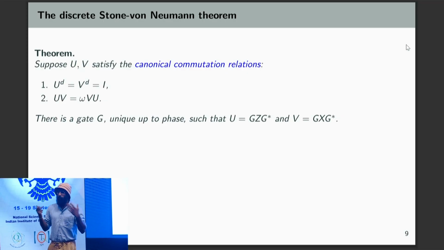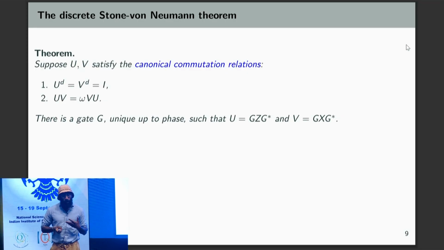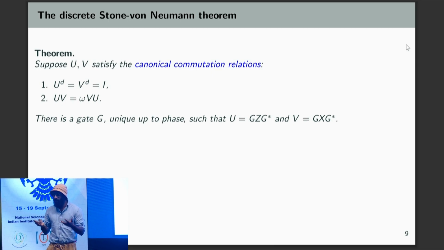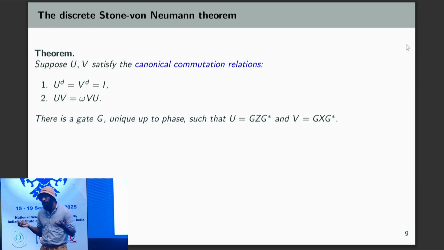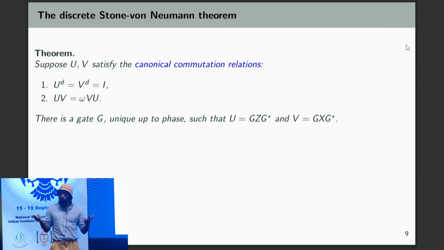So this was a foundational result of early quantum mechanics, where at that point there were different versions. There was matrix mechanics and there was wave mechanics, and people didn't understand why there are two theories of quantum mechanics and why they give the same answer. And von Neumann gave the answer, which is that they are unitarily equivalent. So they're actually the same theory, even though they look quite different.